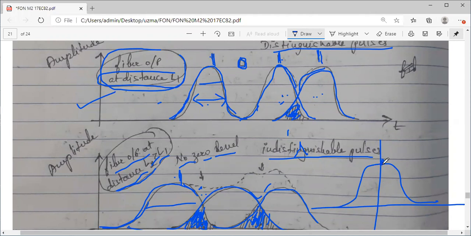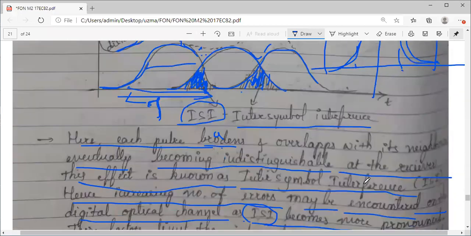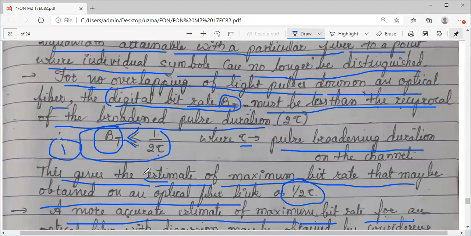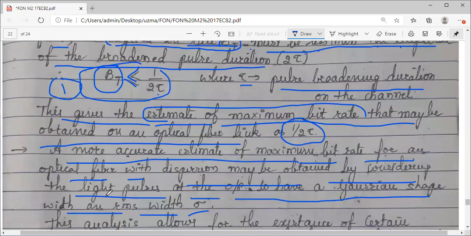If this is your maximum field at the center, if this is the core, if this is your cladding, so this curve of the field is something like a Gaussian distribution curve. So if we assume this, even here also the pulses, to get the estimate of maximum bit rate, what do we do?